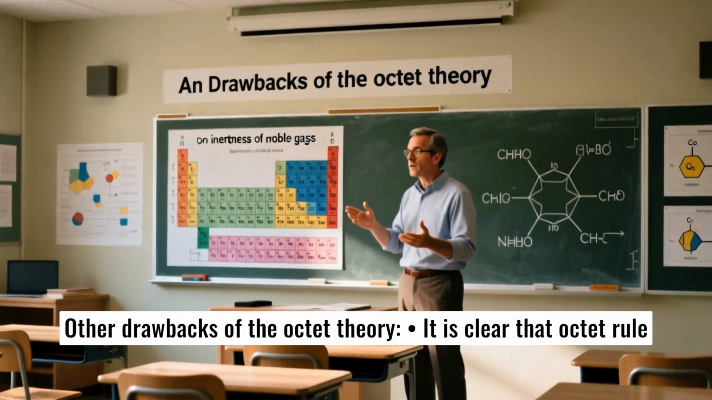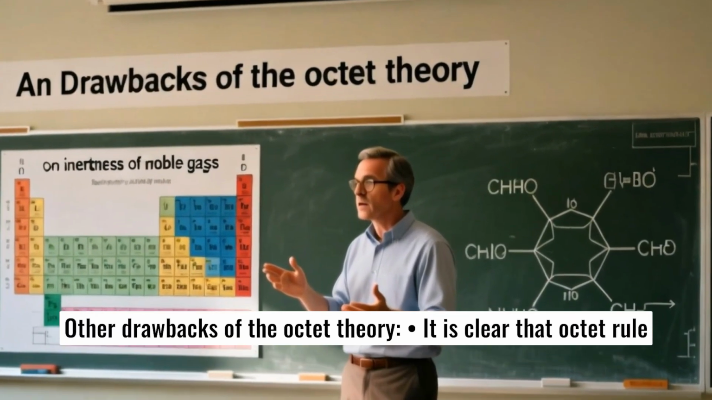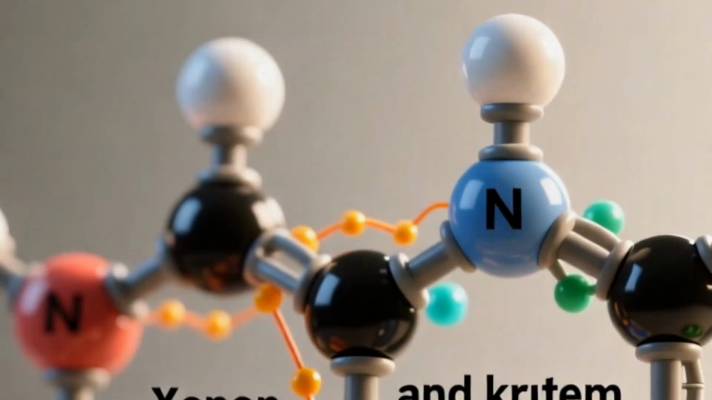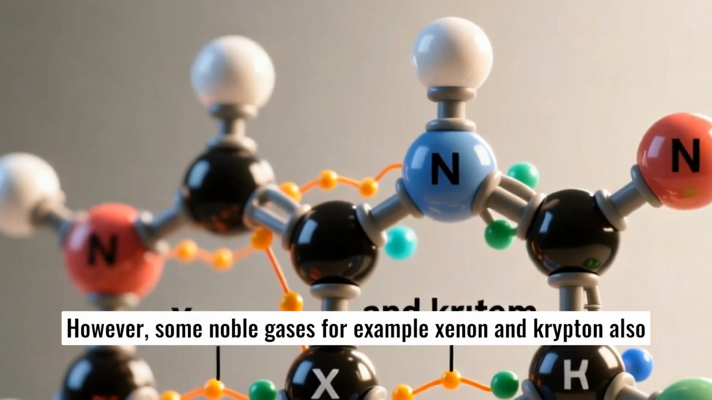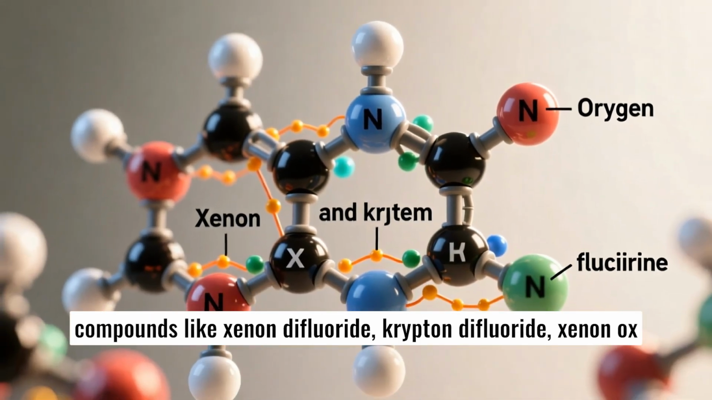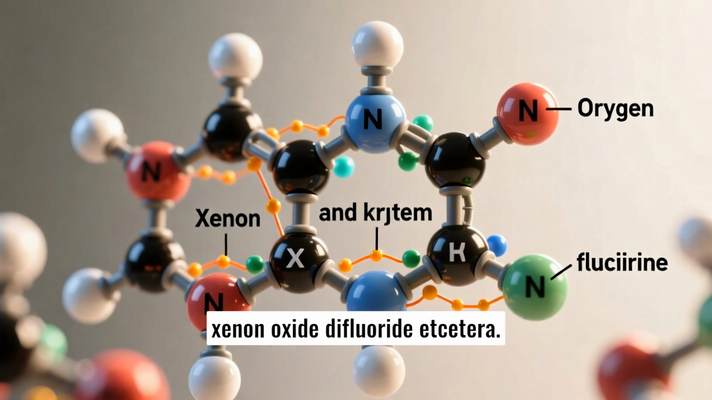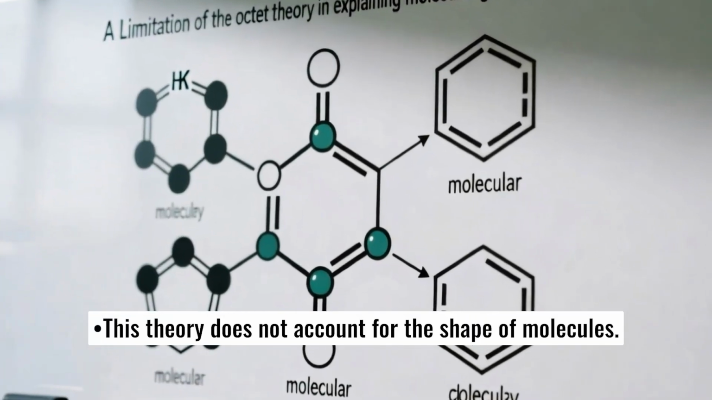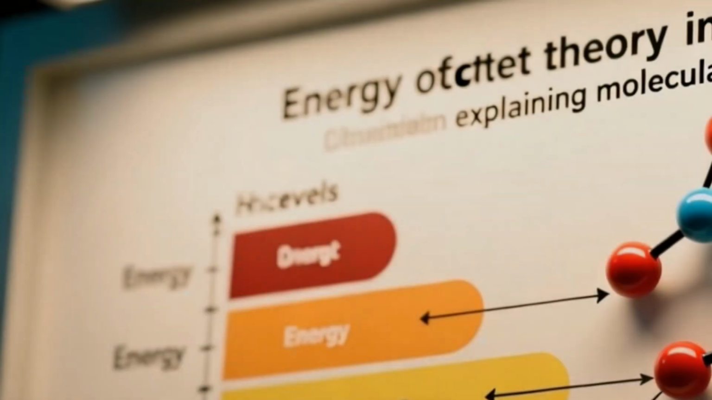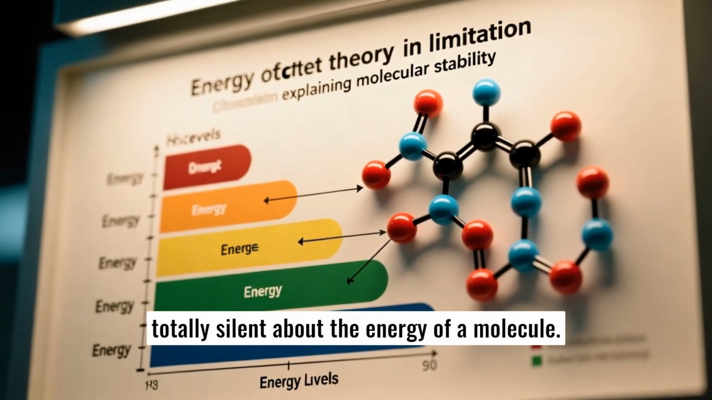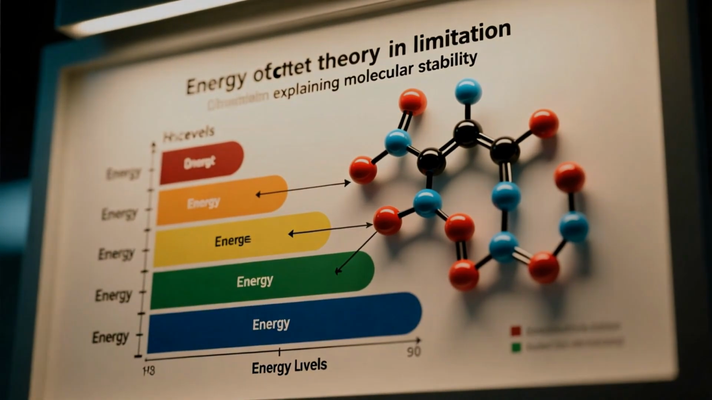Other drawbacks of the octet theory. It is clear that the octet rule is based upon the chemical inertness of noble gases. However, some noble gases, for example xenon and krypton, also combine with oxygen and fluorine to form a number of compounds like xenon difluoride, krypton difluoride, xenon oxide, etc. This theory does not account for the shape of molecules. It does not explain the relative stability of the molecules, being totally silent about the energy of a molecule.